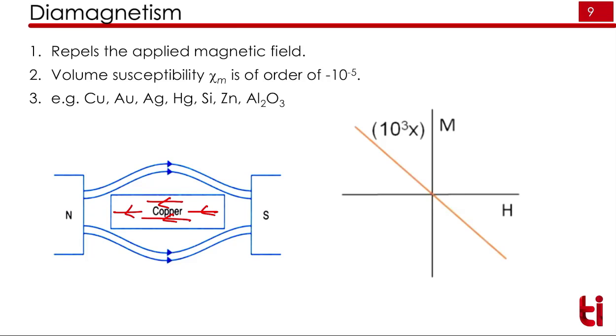That's why as soon as you increase the applied external magnetic field, the magnetization will decrease, or the magnetization is in the opposite direction. And at H equal to 0, there is no magnetization at all. Here the susceptibility is very small and negative, about minus 10 to the power minus 5. Typical examples are copper, gold, silver, silicon, zinc, Al2O3.